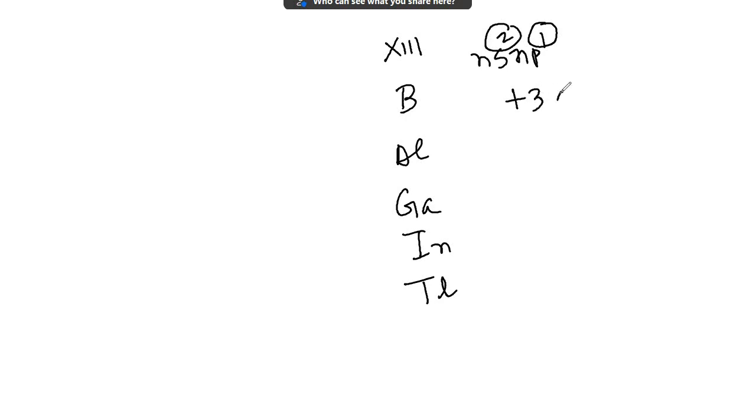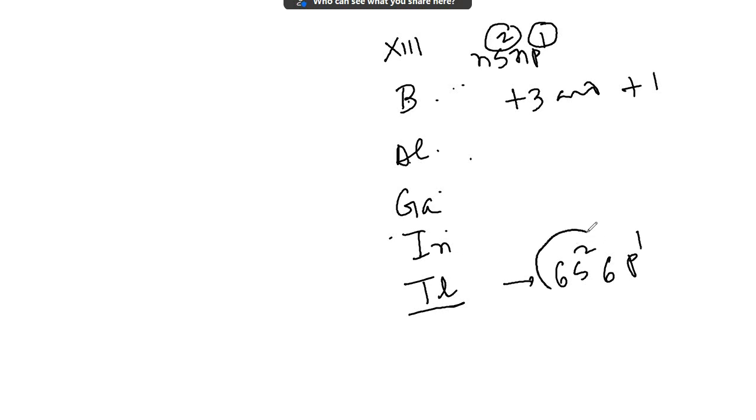+3 and +1. But in the last member of the group, thallium, what happens due to inert pair effect? The configurations are 2s2 2p1, then 3s2 3p1, because this is the second, third, fourth, fifth, and sixth period. The outermost electronic configuration will be 6s2 6p1. There is a phenomenon called inert pair effect. Due to inert pair effect, the two 6s electrons are inert and don't take part in valency. Only one electron in the 6p takes part in valency, having stable state +1, not +3.